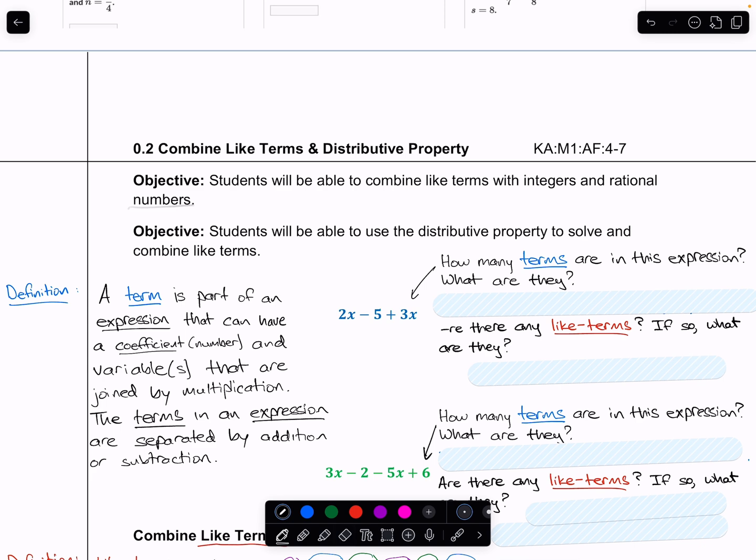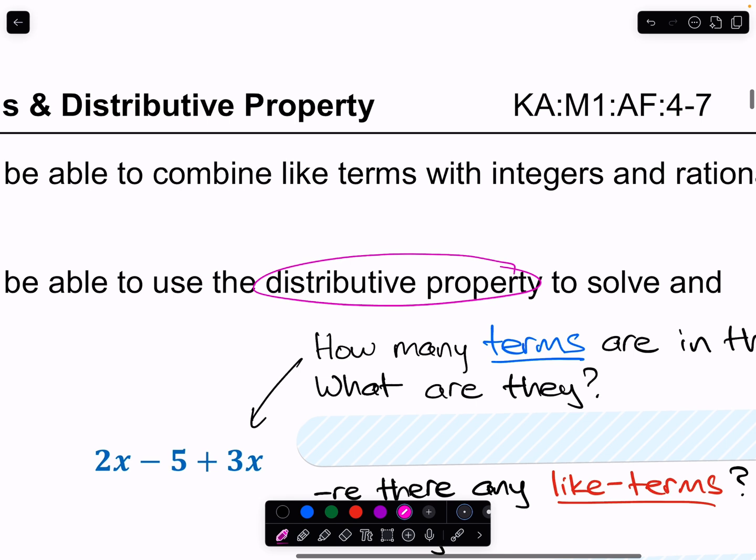So an example of the distributive property might be something like, let's say you had 2 times 4x plus 7. We can distribute this multiplication, this multiplying by 2, over addition. In fact, let me color code this for you.